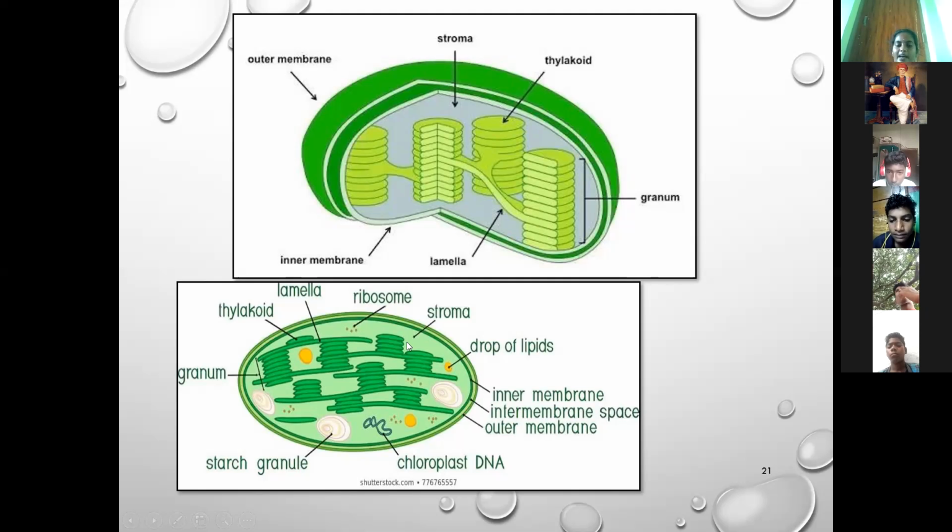These chloroplasts are found in different shapes.